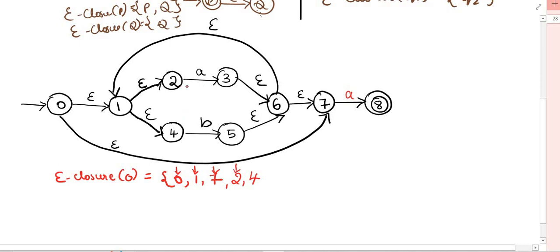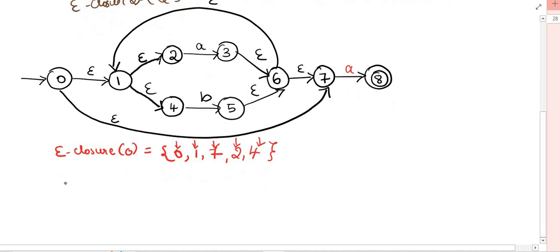From 2, is there any epsilon transition? No, there is no epsilon transition. Next you will come to 4. From 4, is there any epsilon transition? No, there is no epsilon transition. Then you will complete the epsilon closure of 0.